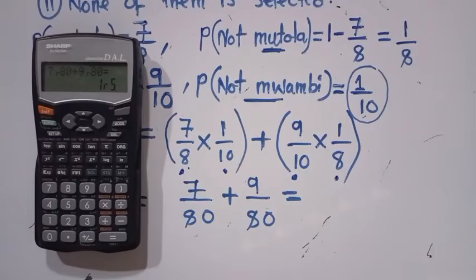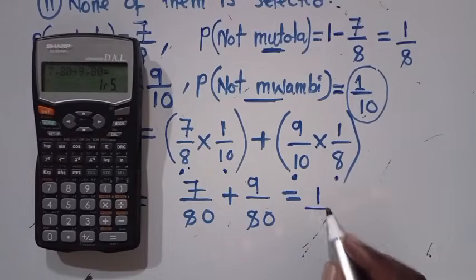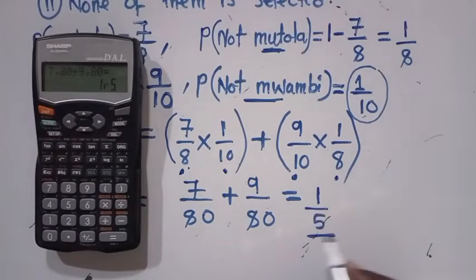What is our answer when we add here? My calculator is giving me 1/5. Kindly confirm. This is the answer that we are getting, 1/5. I believe we've seen this answer.